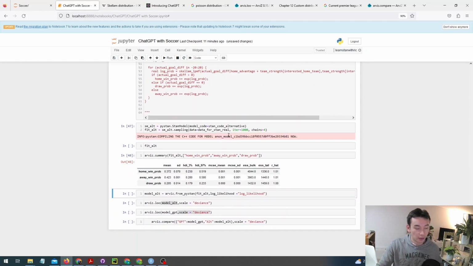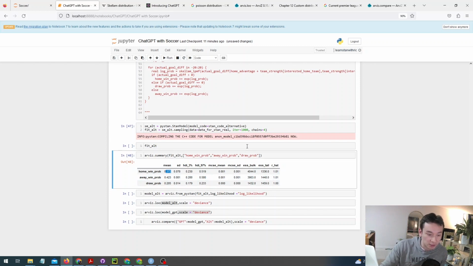And we can see now that the probabilities of the home and away team winning are quite different. So the draw probability is 20%. The away team winning, which is Newcastle in this case, now has jumped up to 42%. It was before 26%. The home probability of winning is roughly the same at around 37%. And you notice that that's quite different from what we had before. So which one is right? How can we choose which model?